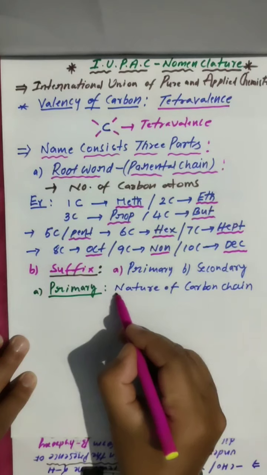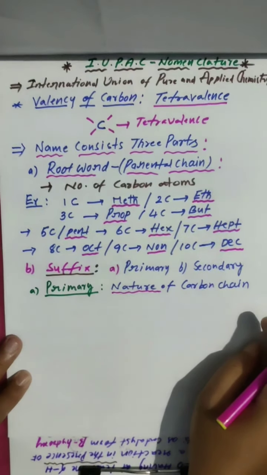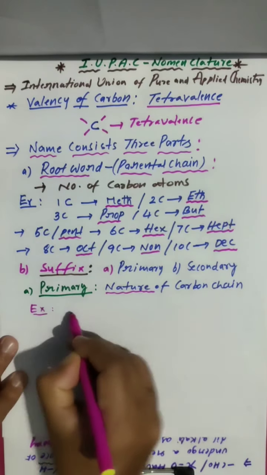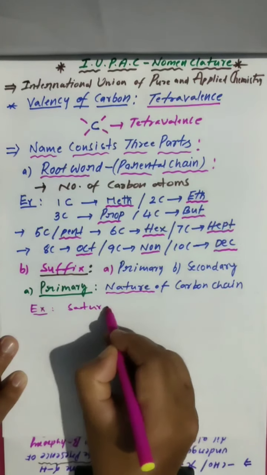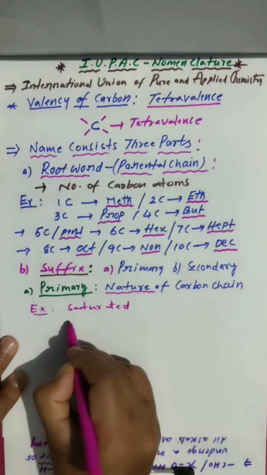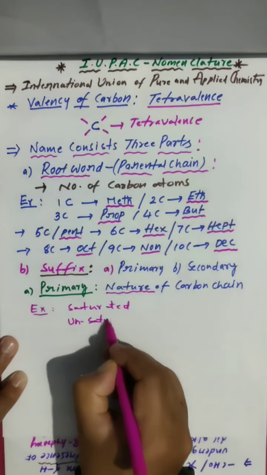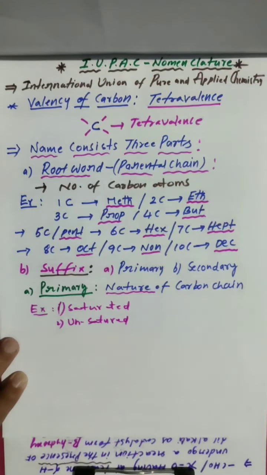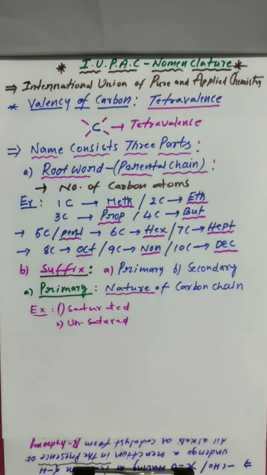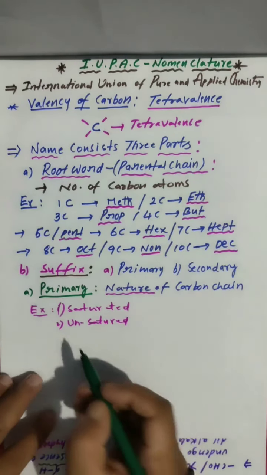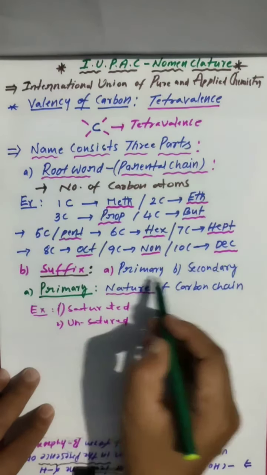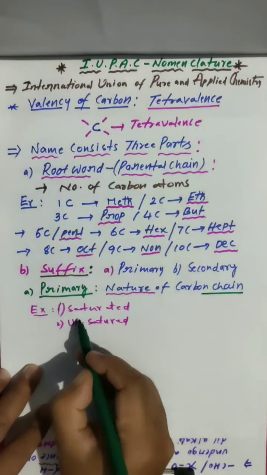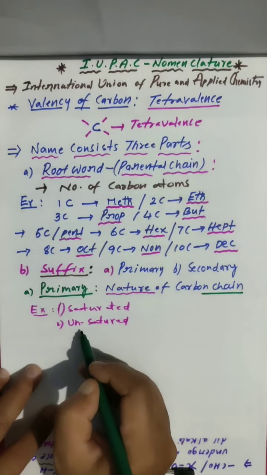Nature means, for example, whether the chain is saturated or unsaturated. So we have saturated hydrocarbons and unsaturated hydrocarbons. Primary suffix shows the nature of the carbon chain, whether it is saturated or unsaturated.